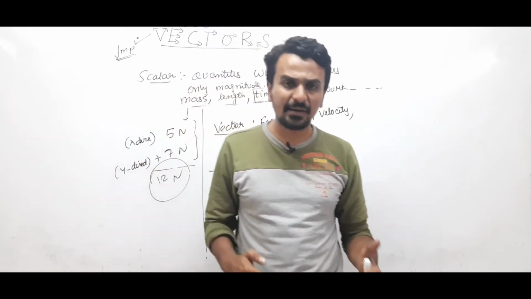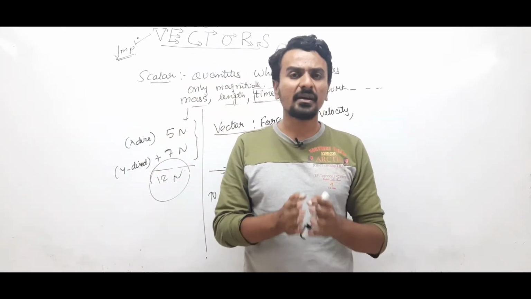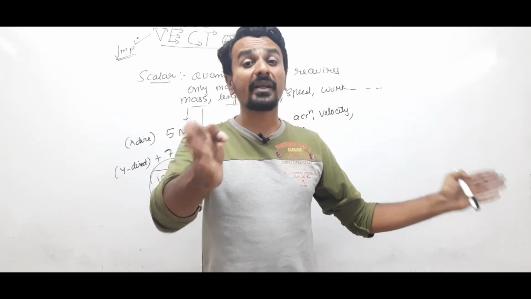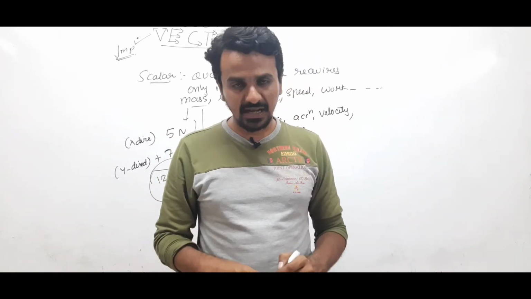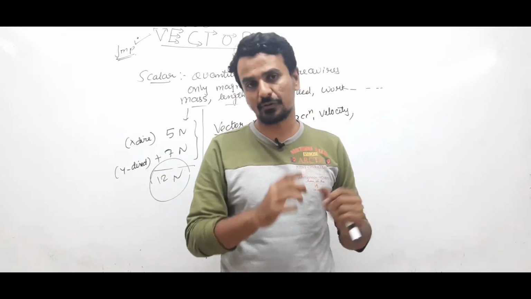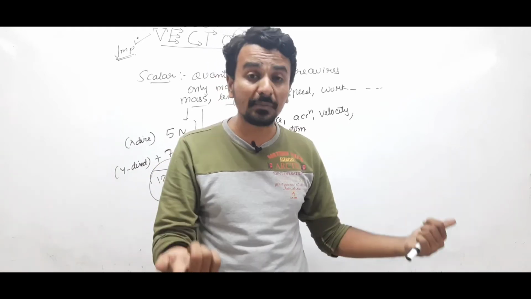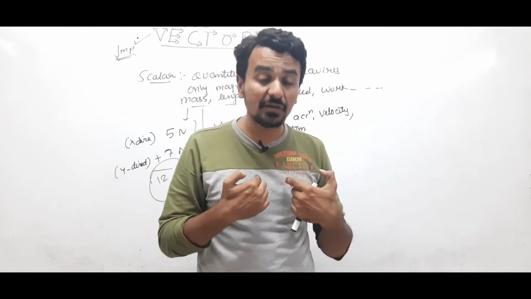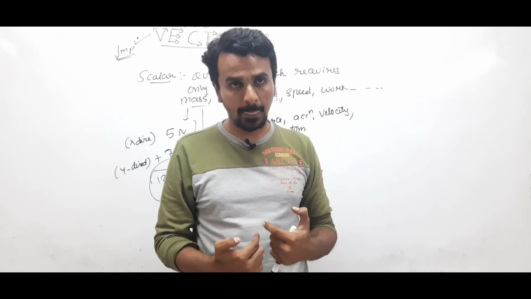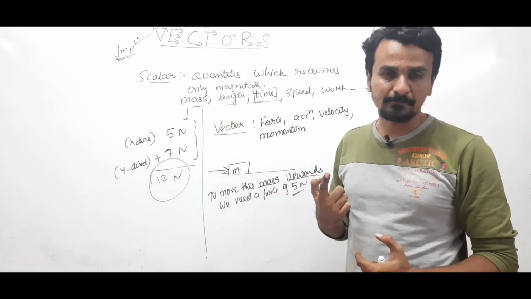These are very practical examples, and we all know that two forces which are not in the same direction are not added up directly, because they are vector quantities. Now how to add these vector quantities? How will these forces be added up, and in which direction will I be able to move? For that we need to study vectors.